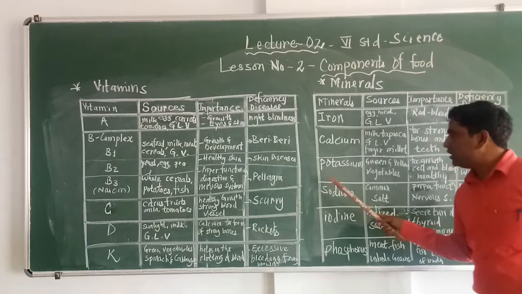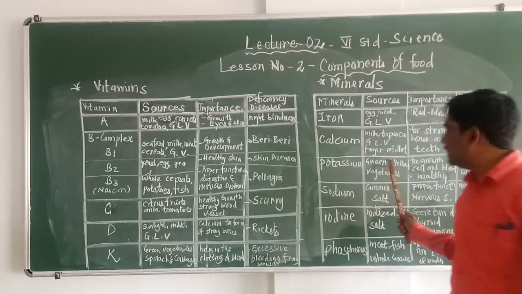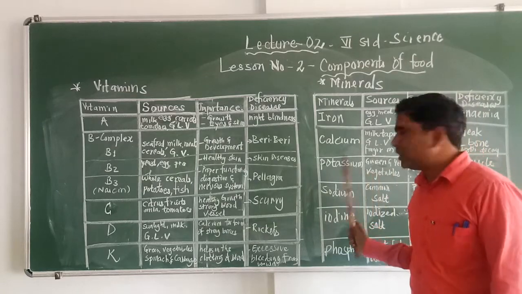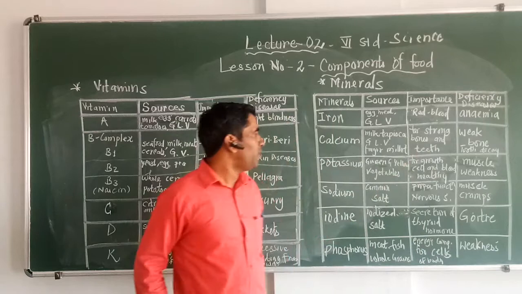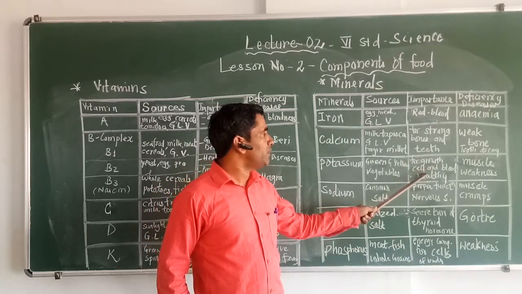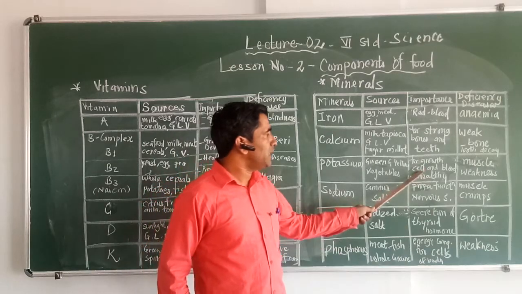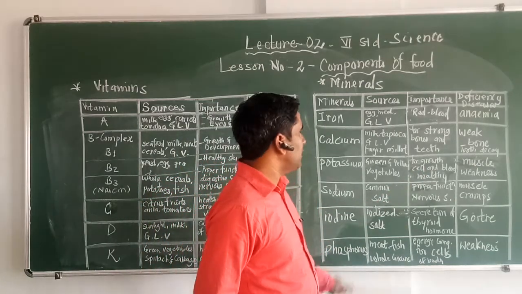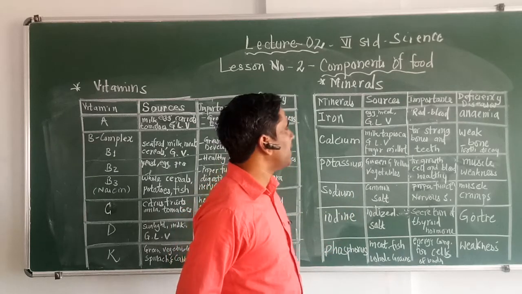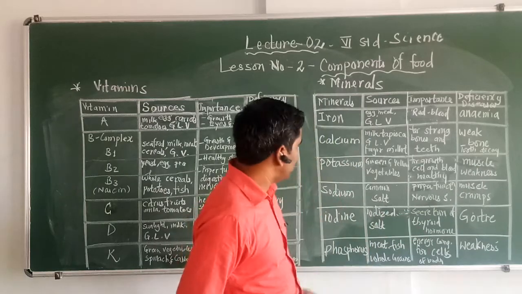The next mineral is potassium. Potassium is present in green and yellow vegetables. The importance of potassium is for the proper and healthy growth of cells and blood. It helps in keeping cells and the blood healthy. If a person lacks potassium, his muscles become weak.